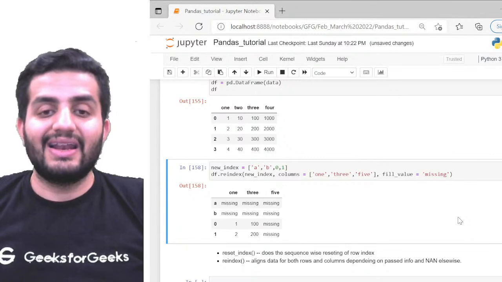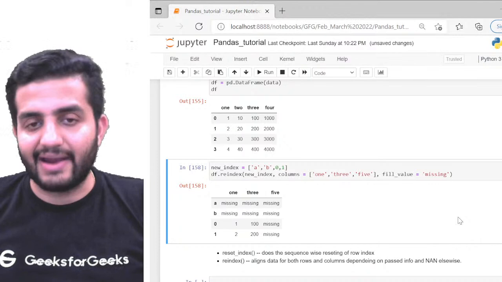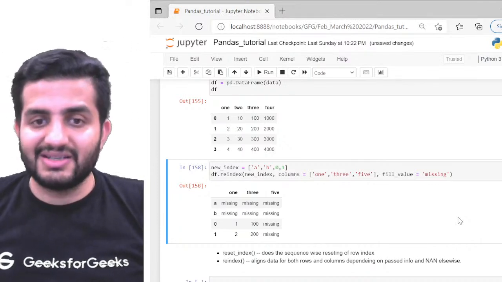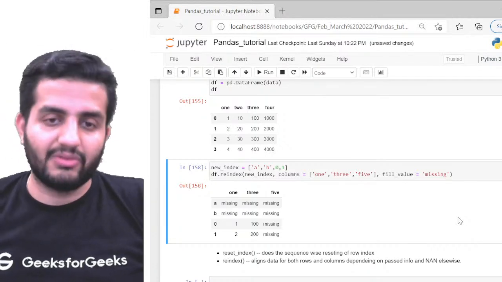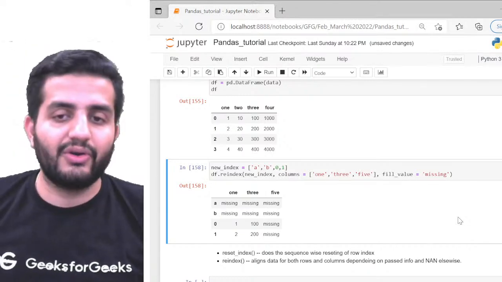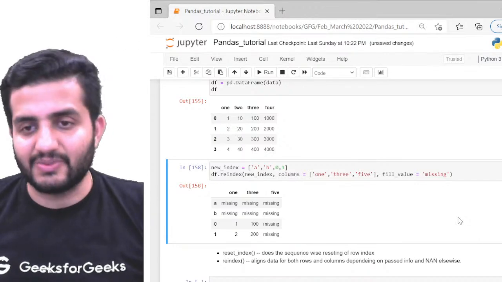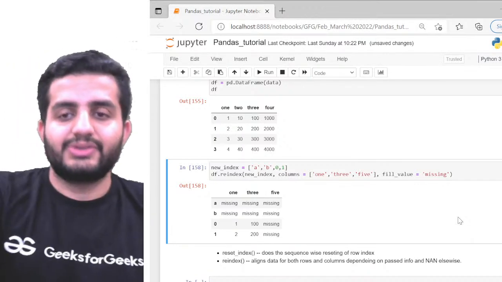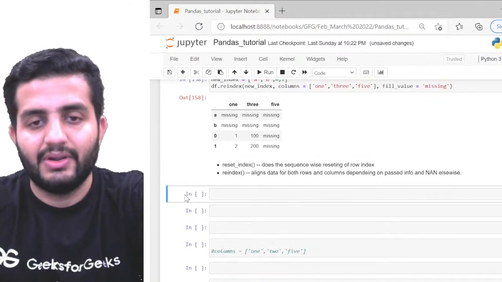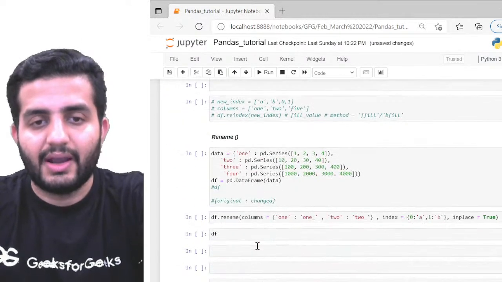But reindex aligns the data for both rows and columns depending on the info passed, or NaN otherwise. It does not reset; it more or less filters the data based on the indexes which we give. It is valid for both rows and columns, and whenever an index is not valid, it will give me NaN. So that's pretty much what reindex does. Let's move ahead.